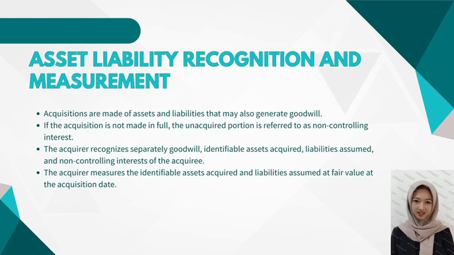Asset and liability recognition and measurement. Point 1. Acquisitions are made of assets and liabilities that may also generate goodwill. If the acquisition is not made in full, the unacquired portion is referred to as non-controlling interest. Point 2. The acquirer recognizes separately goodwill, identifiable assets acquired, liabilities assumed, and non-controlling interests of the acquiree. Point 3. The acquirer measures the identifiable assets acquired and liabilities assumed at fair value at the acquisition date.